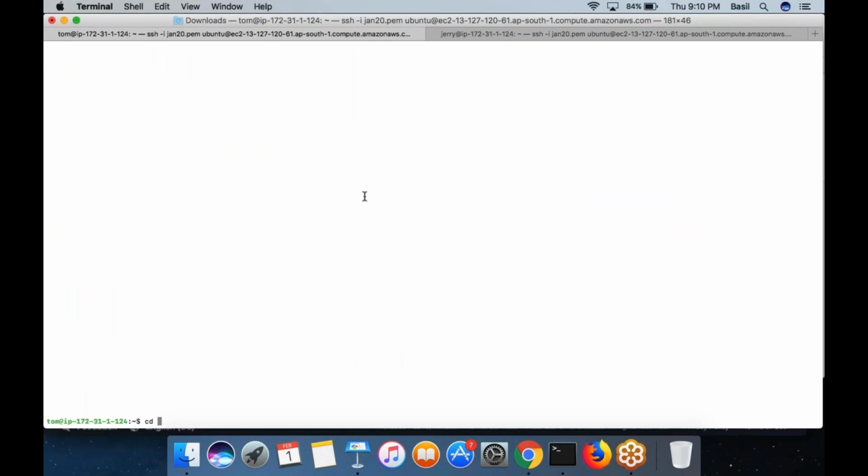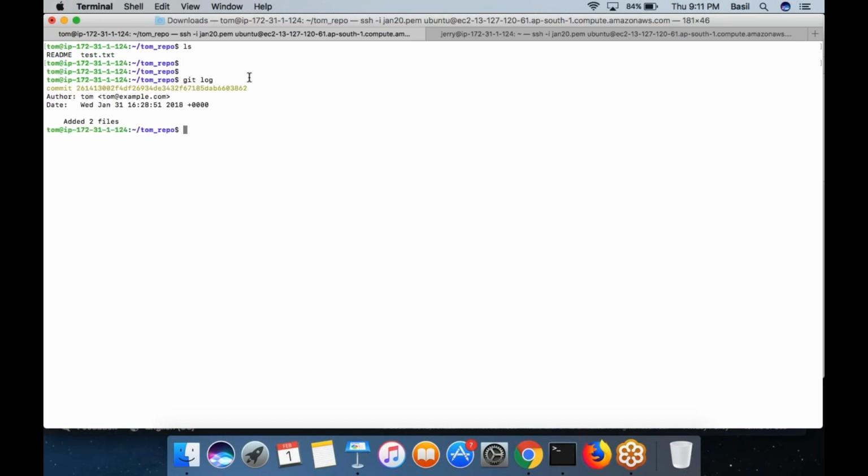So inside Tom folder, I already created a folder Tom repo, and inside Tom repo, I created two files. Then I added these files into the Git repository. Then I made a commit. Then I did a push. So at any point of time, you can run this command git log, which would actually show you all the commits that were made to the Git repository so far. As we can see, right now there's only one commit. This is the commit ID, and Git will also record who made this commit, at what time this commit was made, and what comments Tom added. All these things would be recorded here.